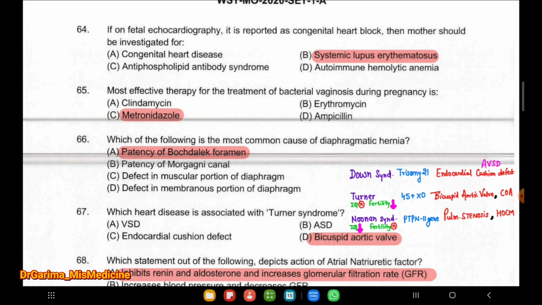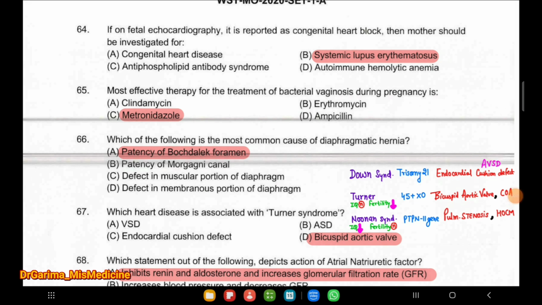Down syndrome, which is trisomy 21, has endocardial cushion defect. Turner syndrome: intellectual disability is normal, fertility decreased, the chromosome is 45,XO, and it has bicuspid aortic valve and COA, which is correct.